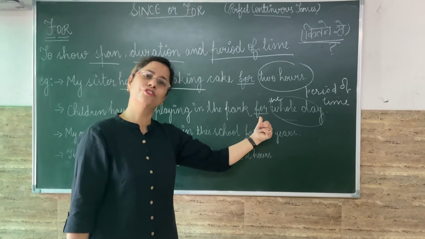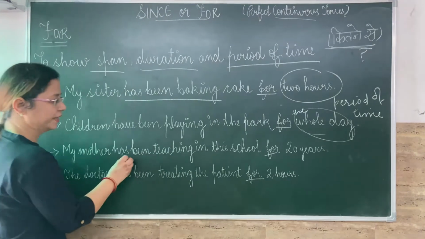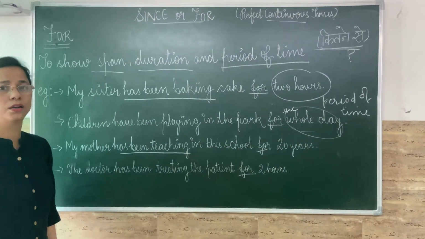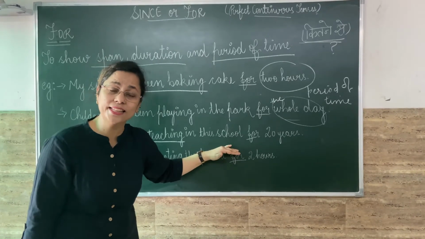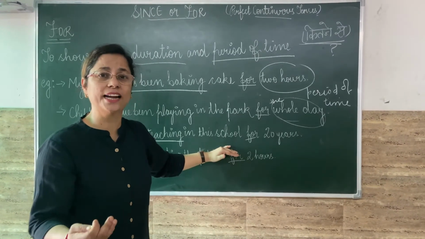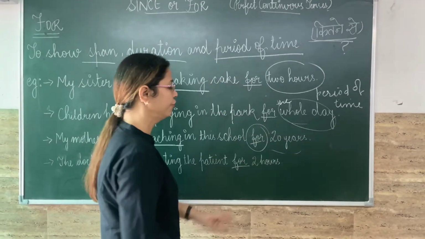So we have used for here. If we see this example, my mother has been teaching in this school. इस स्कूल में पढ़ा रही है. कितने टाइम से? कितनी ड्यूरेशन से? That duration is given for 20 years. So we have used here for.